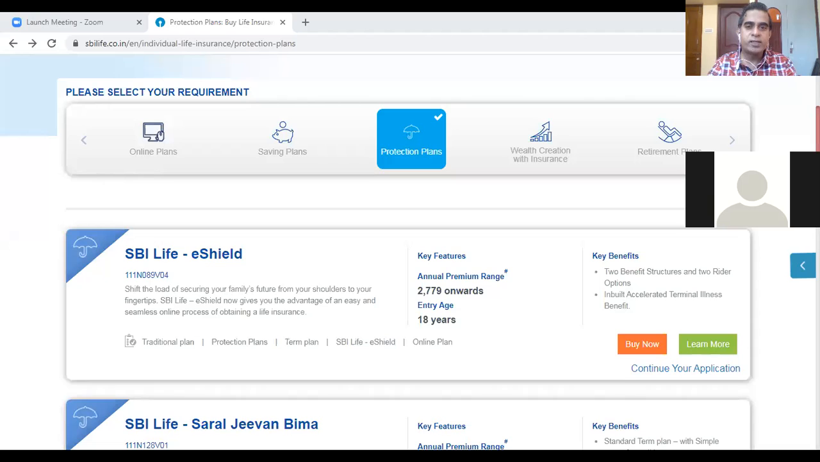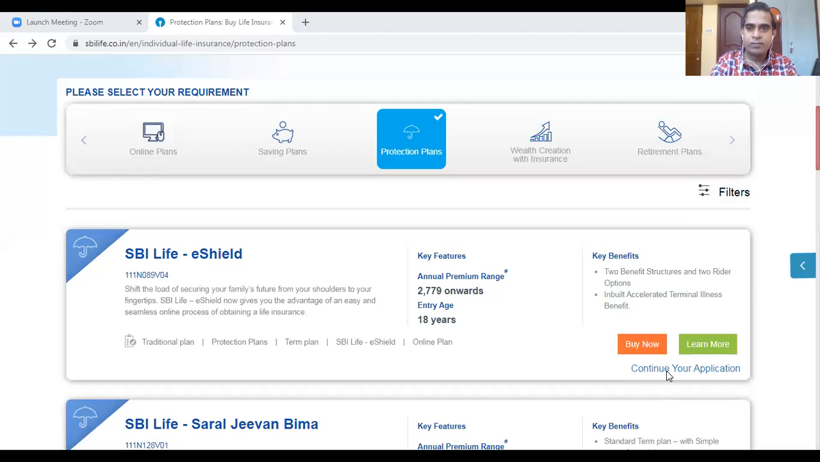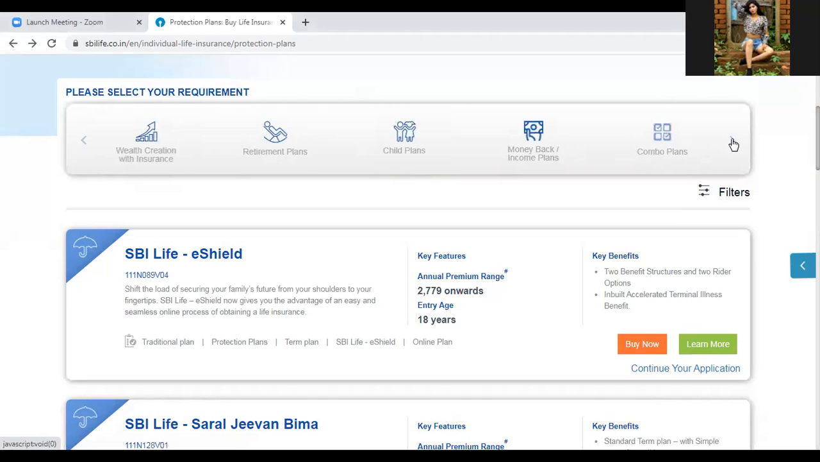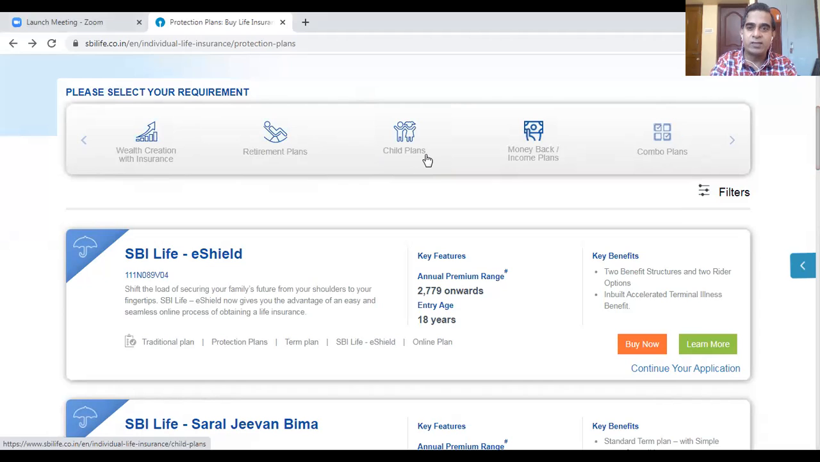Students, I hope you can see this website page. Yes, sir. Okay, see, there is "please select your requirements." So these are nothing but needs: online plan, saving plan, protection plan, wealth creation, retirement. This is how you should do the need analysis. Wealth creation, retirement, child plan. Looking at his situation, the need for him is now child plans.